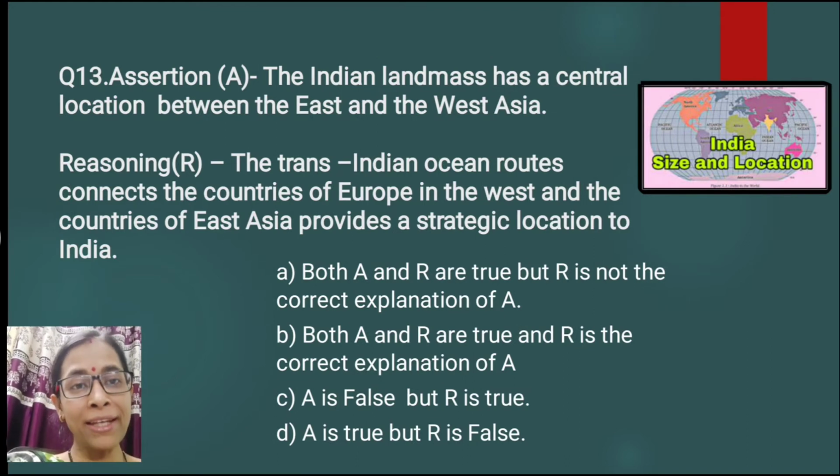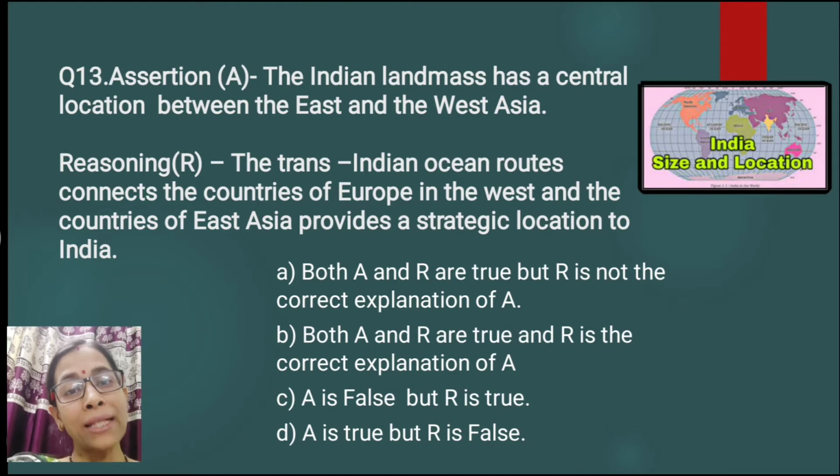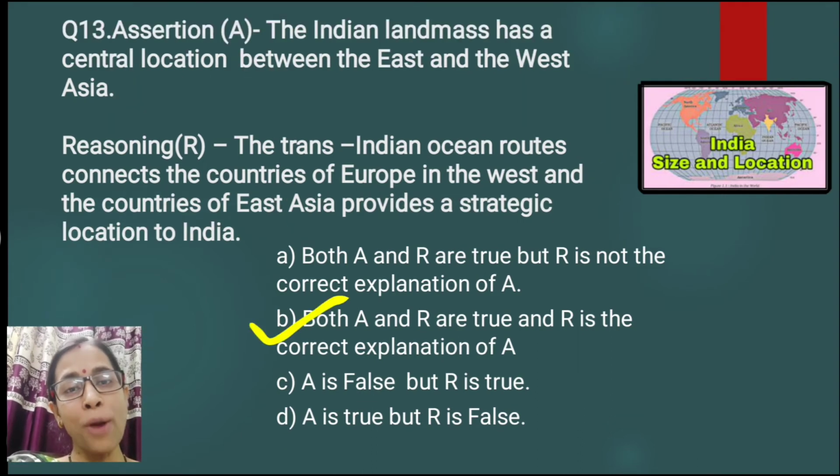Question number 13. Here the assertion is given: the Indian landmass has a central location between the East and the West Asia. Very correct. India itself is the southward extension of the Asian continent, and it is centrally located between East and West Asia. The reasoning is given that Trans-Indian Ocean routes connect the countries of Europe in the west and the countries of East Asia and provide a strategic location to India. This is also very true. So the correct answer is option B. Both A and R are true, and R is the correct explanation.